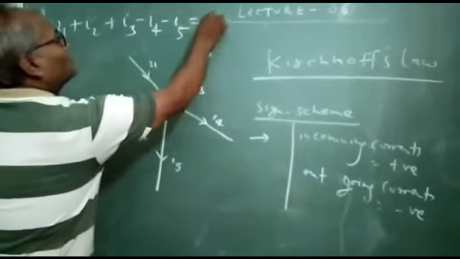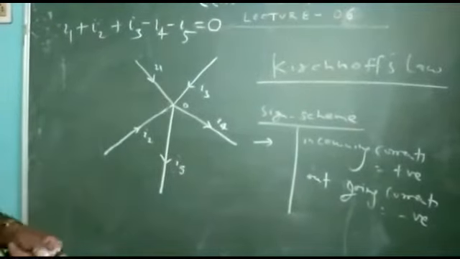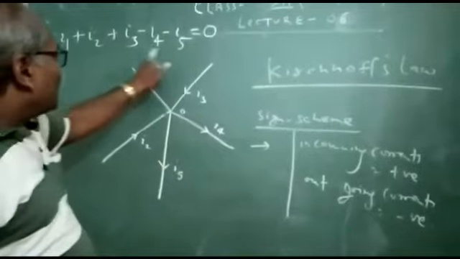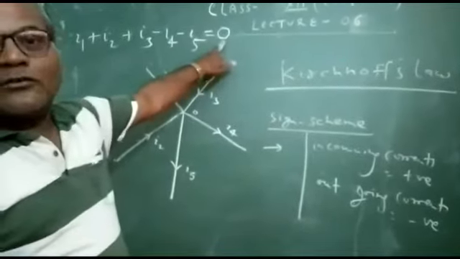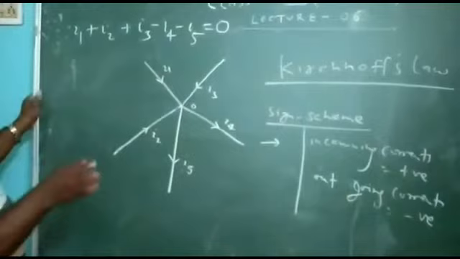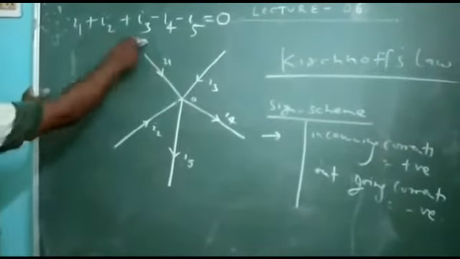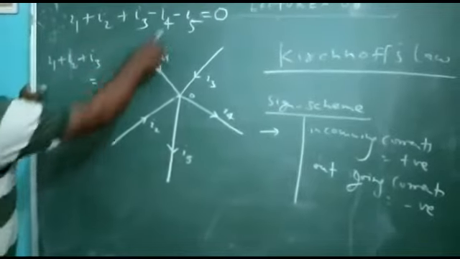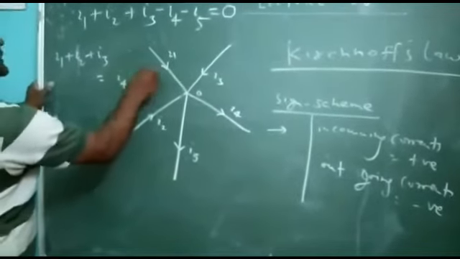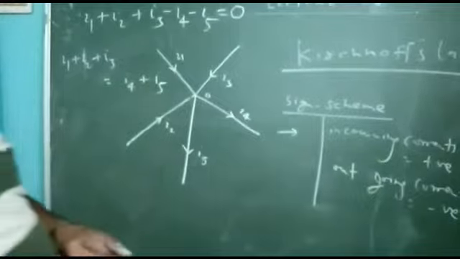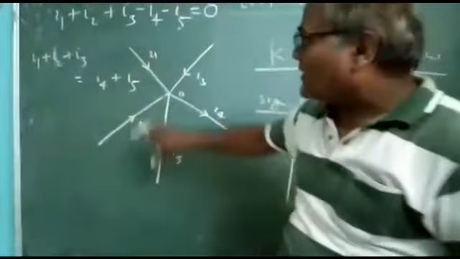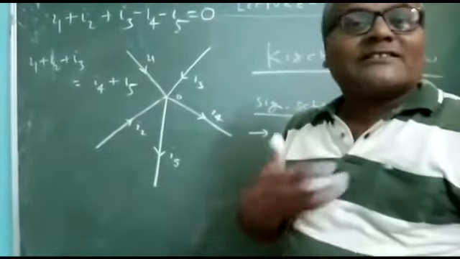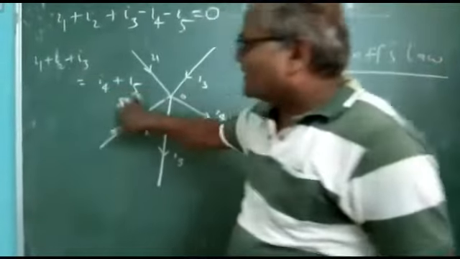According to Kirchhoff's law, the algebraic sum of total current meeting at a point is equal to 0, and so all the currents sum to 0. But according to mathematics, it will be written as I1 plus I2 plus I3 equals I4 plus I5. So my dear students, this is a most important result, and we think about various steps with the help of this result.